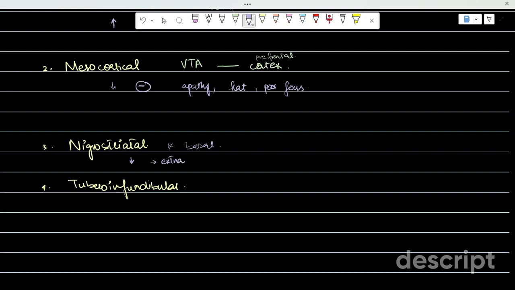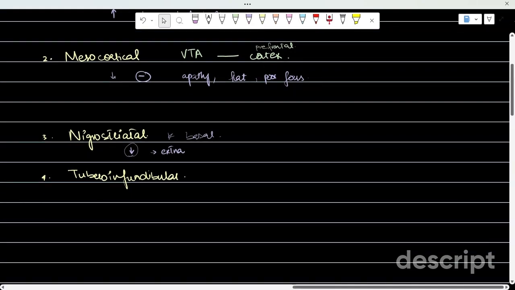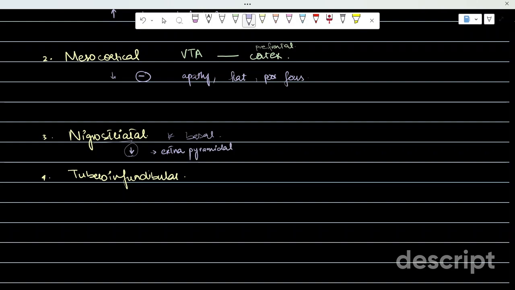So Parkinsonism, dystonia, akathisia, tardive dyskinesia, all of these result from low dopamine release from the nigrostriatal pathway. This is the one which is involved in Parkinson's disease and extrapyramidal symptoms. Whenever you come across this word, it is associated with the nigrostriatal pathway or dopamine.